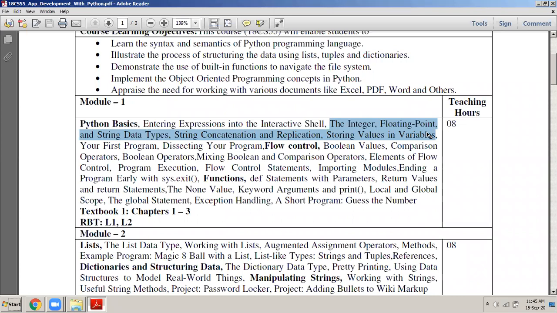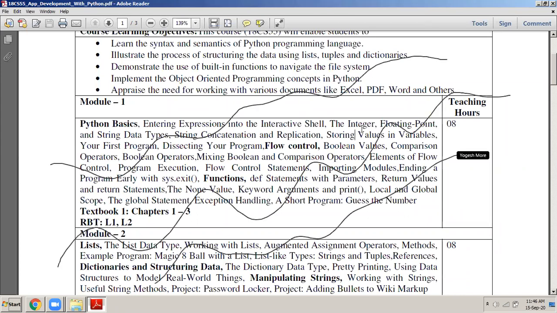I'm sure you know this. We have learned this in mathematics, we have learned this in C programming, but still it is my responsibility to revise this. What is an integer value? An integer value is something which doesn't have a fractional part. It is a whole number. It doesn't have a decimal point in between. Examples of integers are 100, 200, 4, 43, 76. As long as the number doesn't have a fractional part, with no decimal point in between, it is called an integer value.